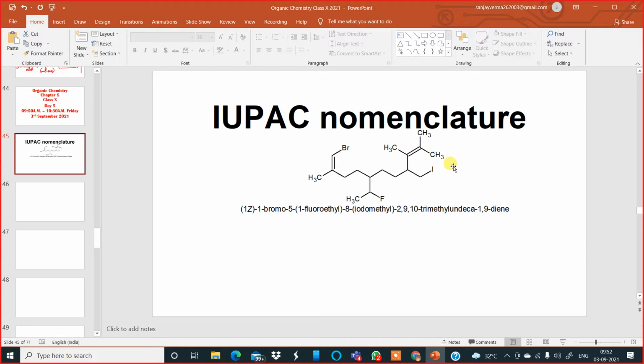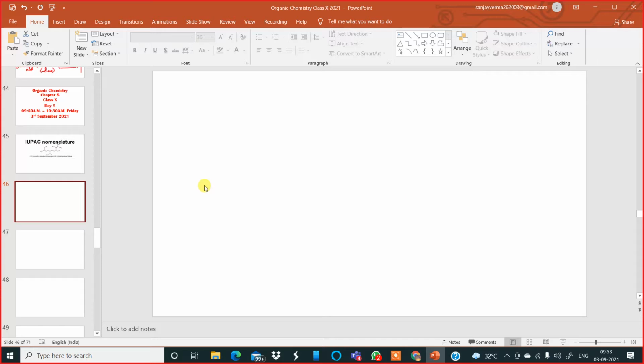To learn this in a better way, keep your exercise copies and your writing material, your pen or pencil, with you, so that we learn together. I write, you also write. I name the compound, you also name the compound. That is the way we are going to learn naming of organic compounds according to the IUPAC system. Moving to the next slide, the next example which I'm going to draw on your screen.